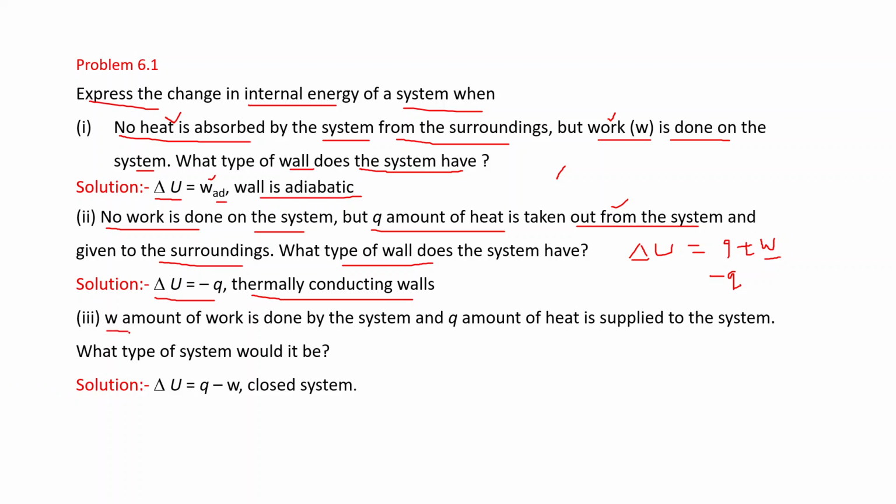Next one is W amount of work is done by the system. That's why this will be taken as minus W. Work done by the system is negative. And Q amount of heat is supplied to the system. That's why Q is taken as plus Q. Okay. What type of system would it be? Delta U is equal to Q minus W, because Q heat is supplied to the system, that's why this is plus Q, and work done by the system is taken as negative, that's why this is minus W, and this is a closed system.